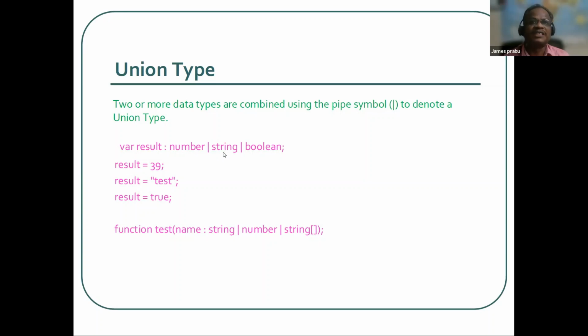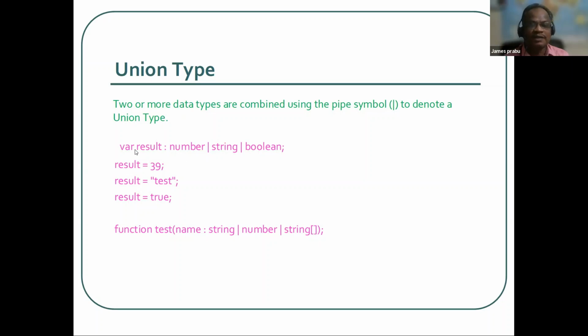If you call some external function that may return a value as number or string, it is very hard to get the value. So we need to typecast, check the return type of that function, and only then assign, right? Here, union type is handy.